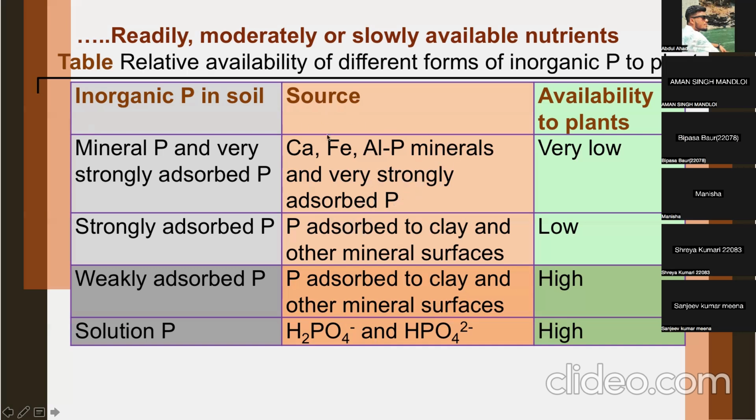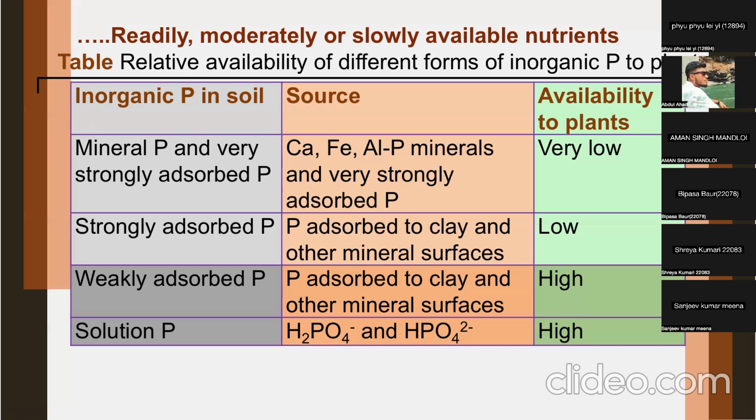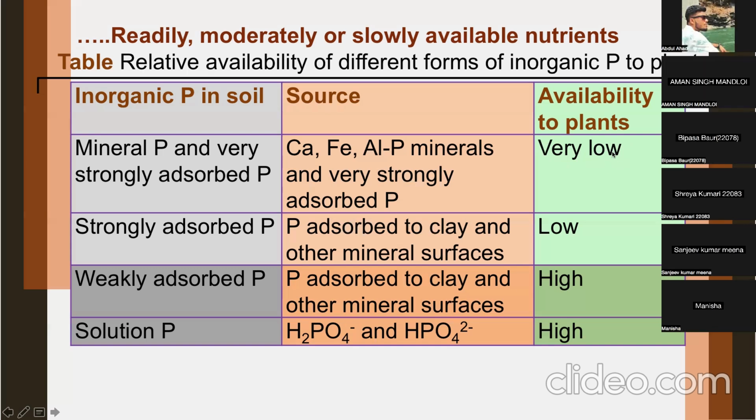These are adsorbed forms, and then they are in mineral form: aluminum phosphate or calcium phosphate or iron phosphate. So they are precipitated, they are not in soluble forms, and they have come from available phosphorus actually, but they got fixed under acidic or basic conditions. So you see, availability to plant is very, very low in this case, which has been precipitated.